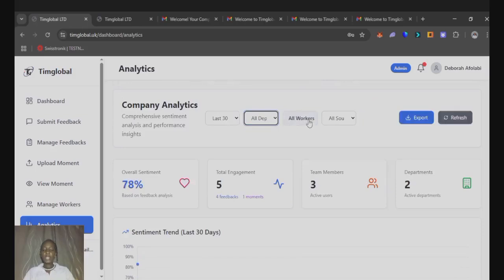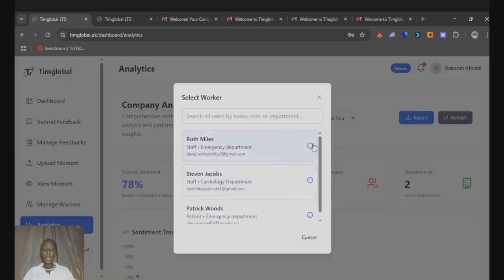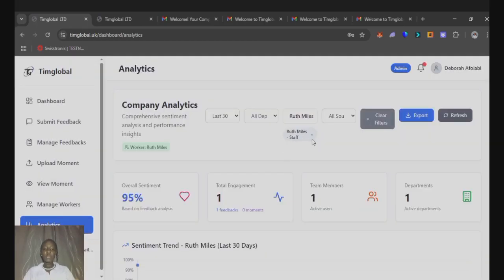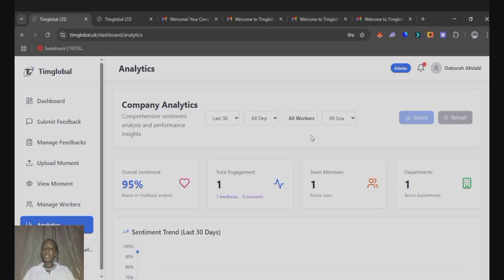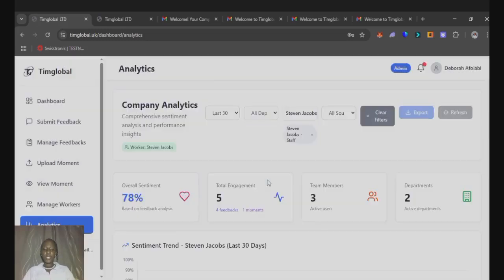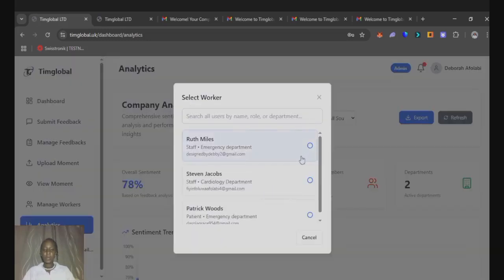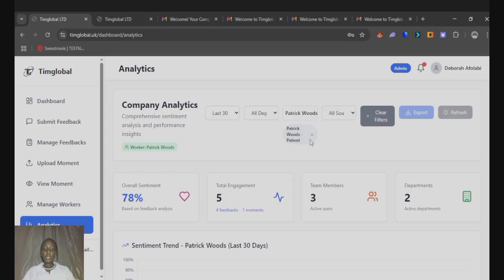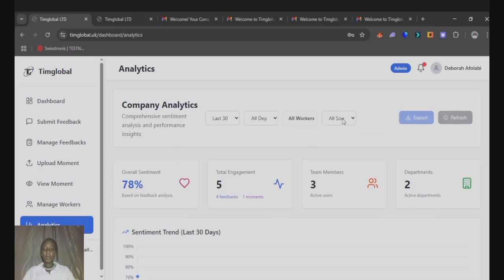Okay, let's check workers. So we can also filter by worker. Wow. Ruth Miles has 95% sentiment. She's the top performer in this organization. Steven Jacobs, 53%. Patrick Woods, 78%. So we can use all of these to do the filtering.